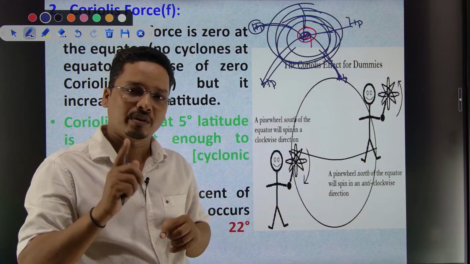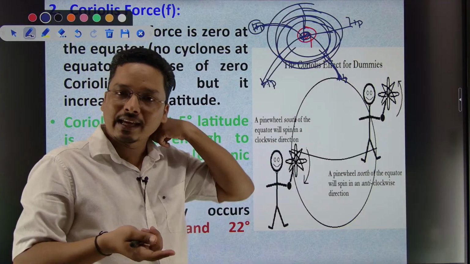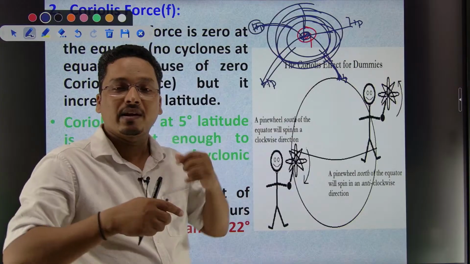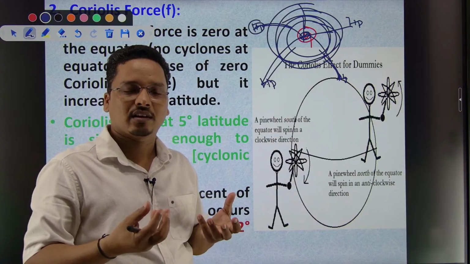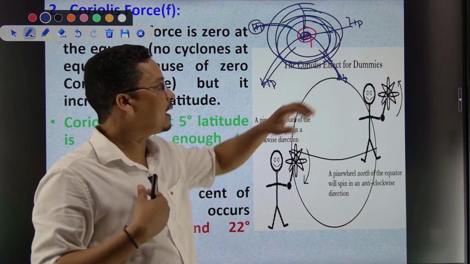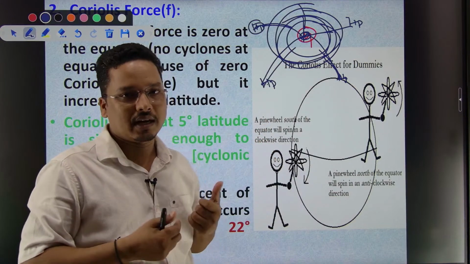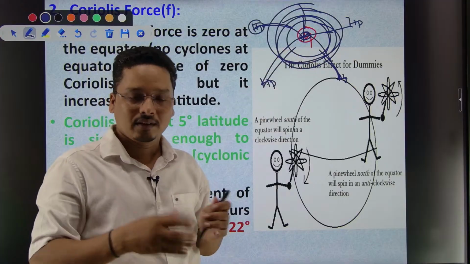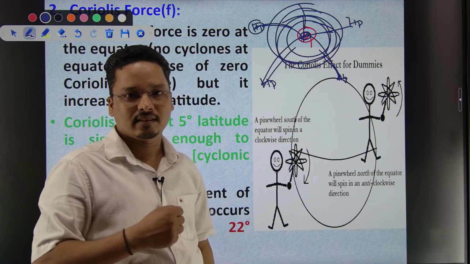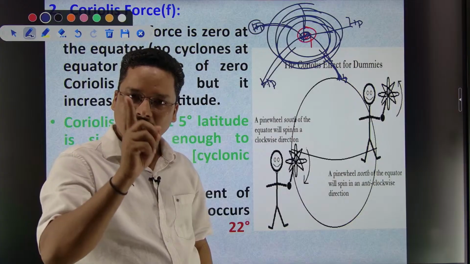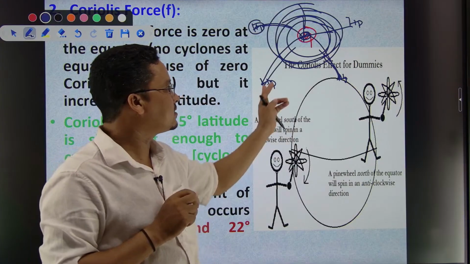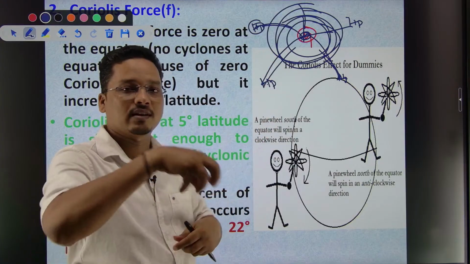That is why you have to remember, if somebody asks why Coriolis force is required: to sustain that low pressure. Here the air is less, so it attracts the air, saying come to me. Low pressure means the concentration of air is less, so it is attracting air from the surrounding region. The surrounding region is high pressure, that is why the air is moving towards the center.